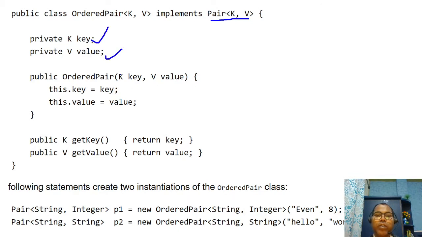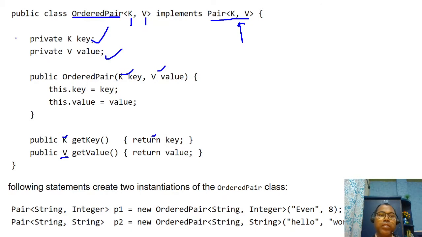In the constructor you can pass key and value, and you can have a setter and getter for them. This is the generic class with type parameters K and V, and this is the interface, where we accept two type parameters.